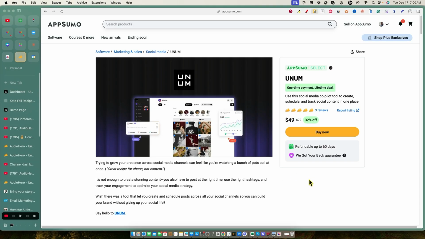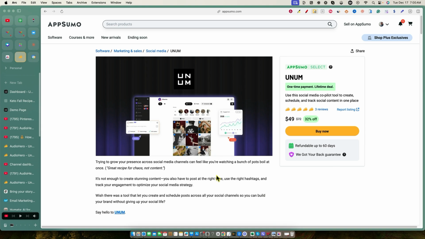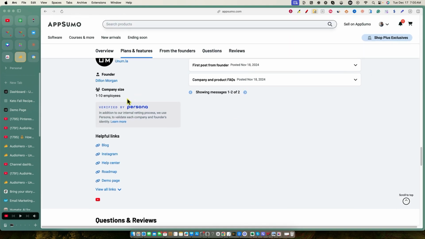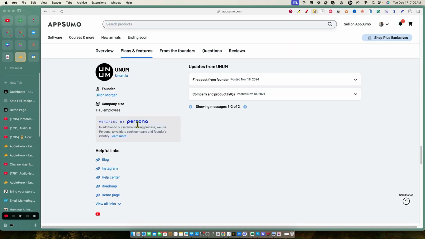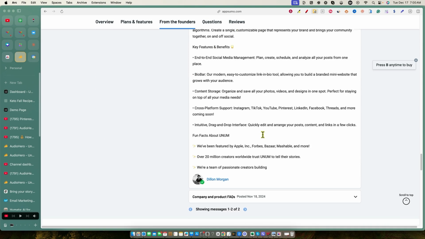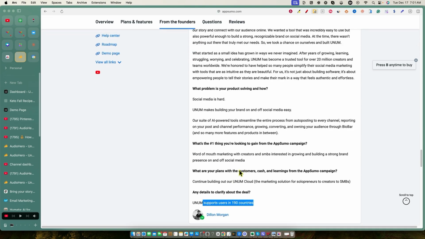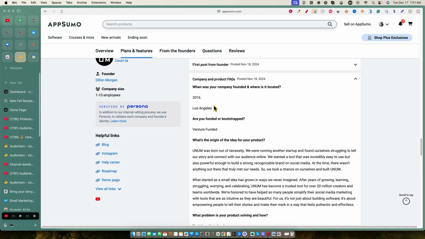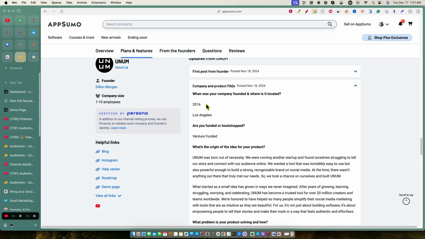Today we're going to look at Unum. And Unum is a social media co-pilot tool to create, schedule, and track social content in one place. From the founders, less than 10 employees. They are verified by Persona. And we can come in here and look at, it supports up to 190 countries. They're based out of Los Angeles, United States, venture funded, and they've been around since 2016.